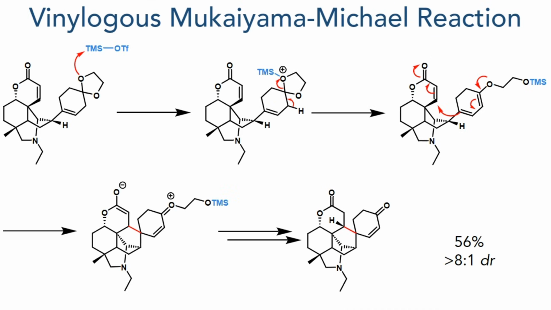In the next step, this served as the electrophile for a vinylogous Mukaiyama-Michael reaction. This was promoted by TMS triflate, which first silylates the ethylene acetal. This promotes an elimination, forming an enol ether diene intermediate. This species can undergo an intramolecular reaction, where the diene reacts in a vinylogous manner, adding to the alpha-beta unsaturated ester, forming a new carbon-carbon bond, and producing the target spirocyclic center in a 56% yield, with a greater than 8:1 DR.